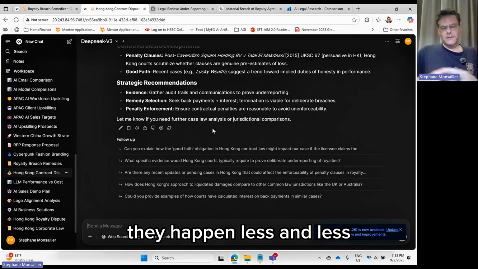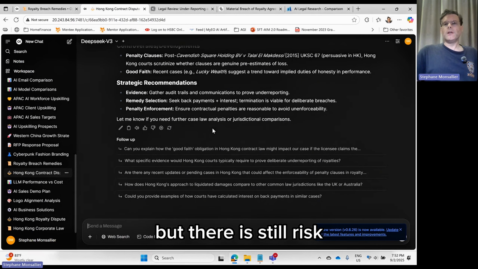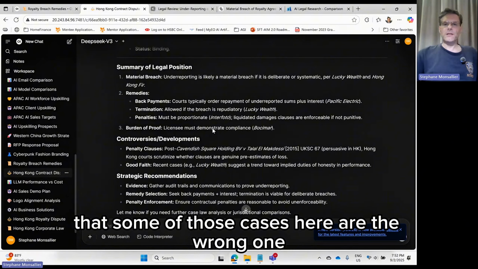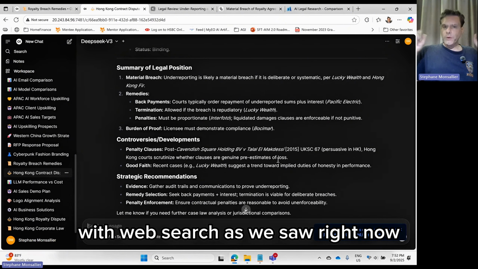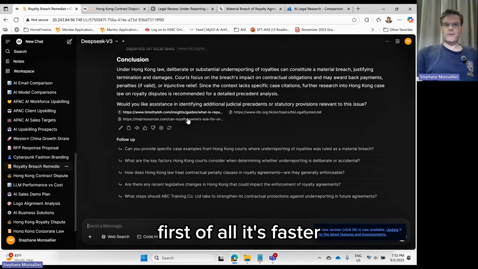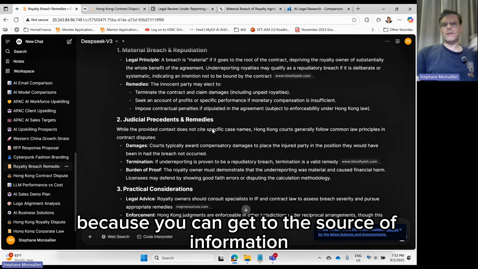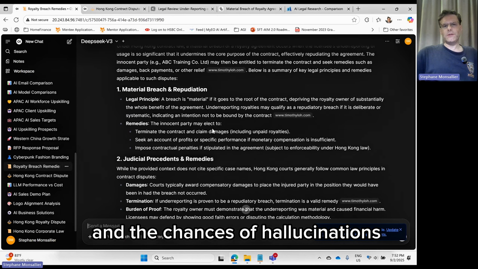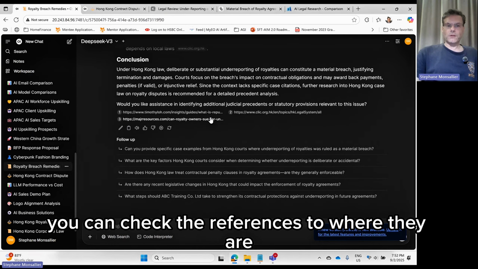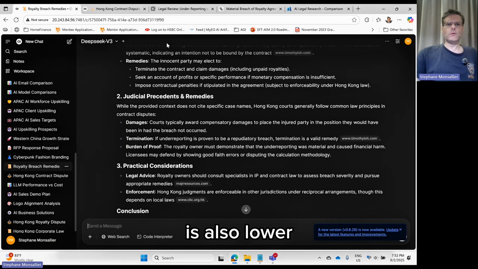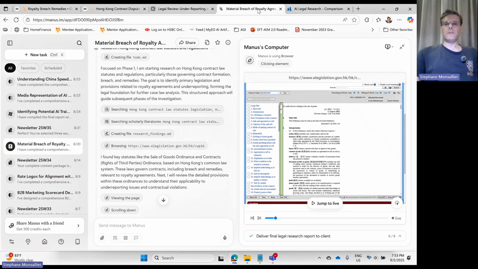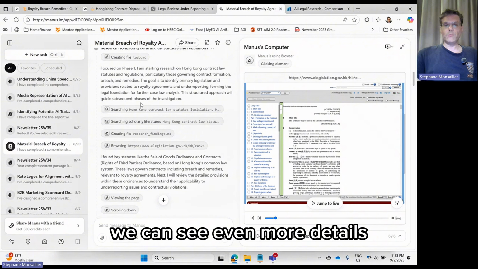They happen less and less, but there is still a risk that some of those cases here are the wrong one, in which case double checking them is a must. With web search, as we saw, first of all, it's faster because you can get to the source of information. You can check the references the way they are, and the chances of having a hallucination are also lower.